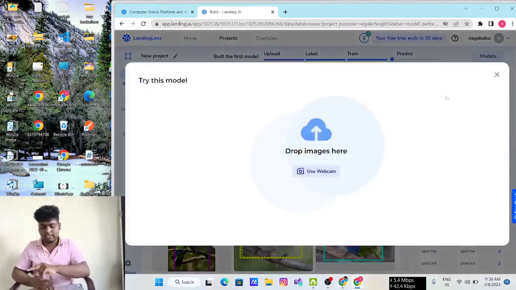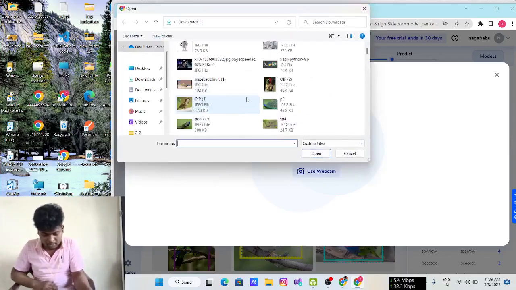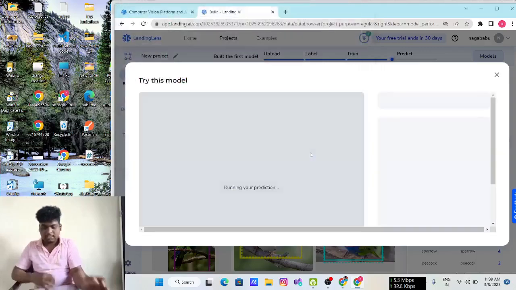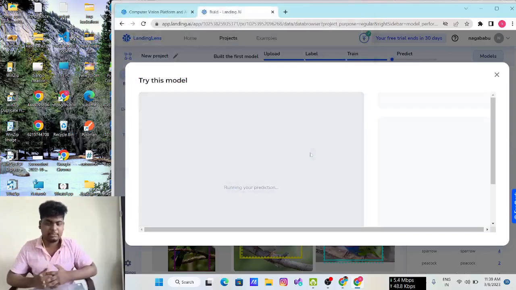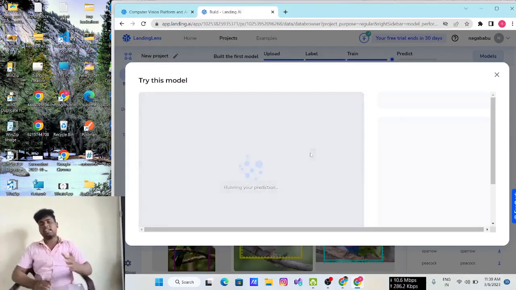So first of all, I want to predict some image. I will click on predict, and it moves to this page, and I want to drop a parrot image here. Let's see how my model can predict that image. It's running your prediction.